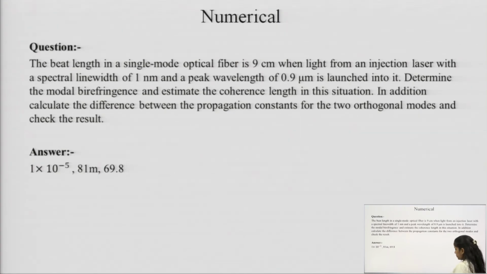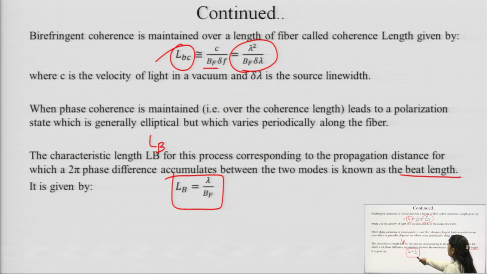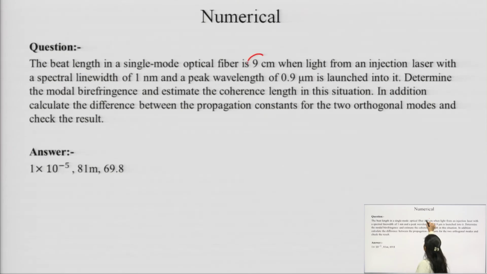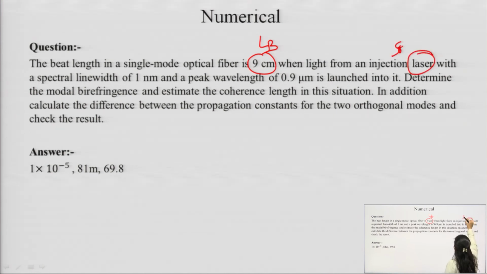Here we have one numerical based on this modal birefringence. The beat length in a single mode optical fiber is 9 centimeter. So, what is given here? Lb, which is our beat length, is 9 centimeter. When light from an injection laser, the source which is used here, has a spectral line width of 1 nanometer.